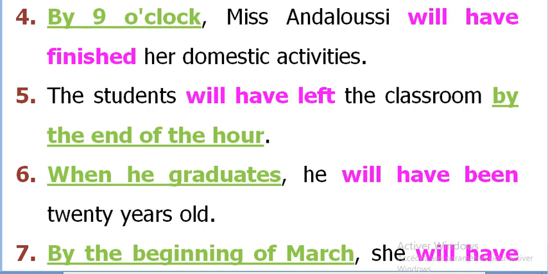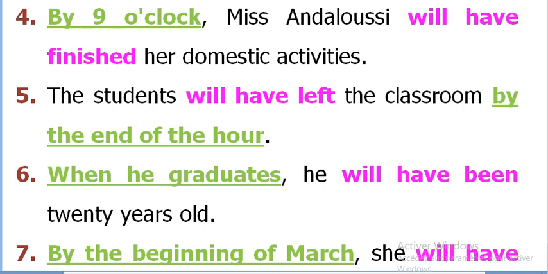Will have, as I always say, never change, plus past participle, which means the action of doing her domestic activities will be over exactly at 9 o'clock in the future. Number 5. The students will have left the classroom by the end of the hour. So will have left, this is future perfect simple. The time signal is by the end of the hour.